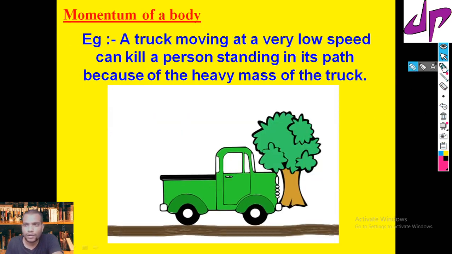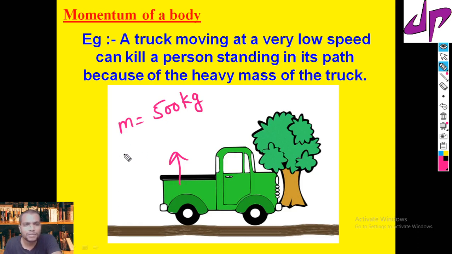How can I write the momentum? Suppose this truck has a mass of 500 kg, and it is moving with a velocity of 20 meter per second. This velocity is huge, but let's take it as just 2 meter per second.